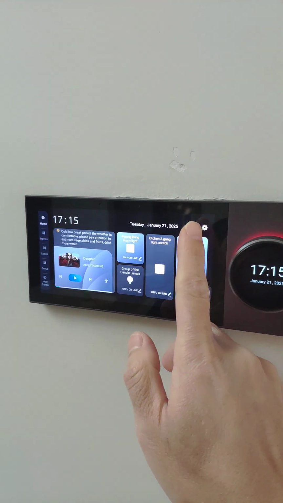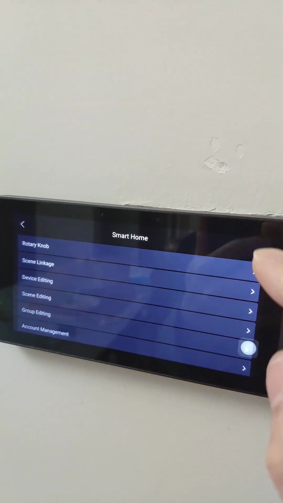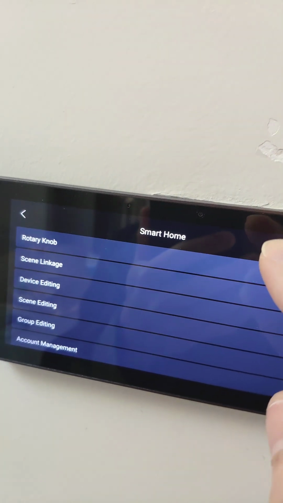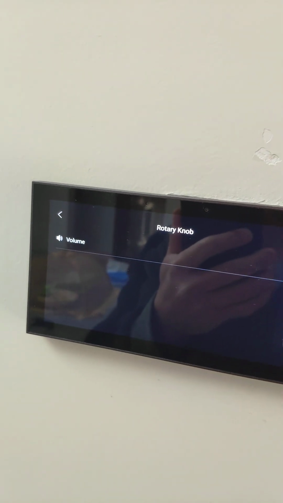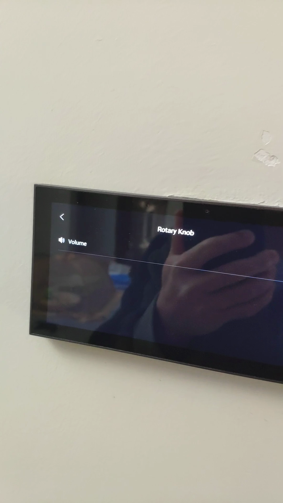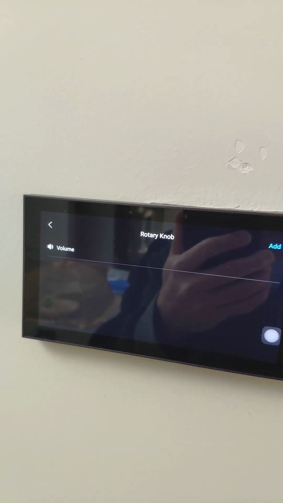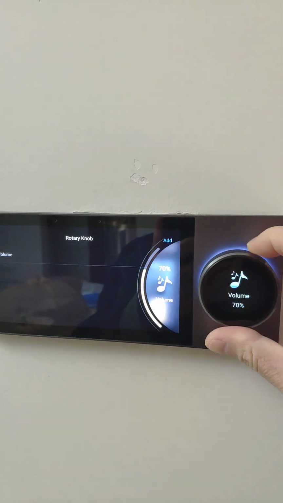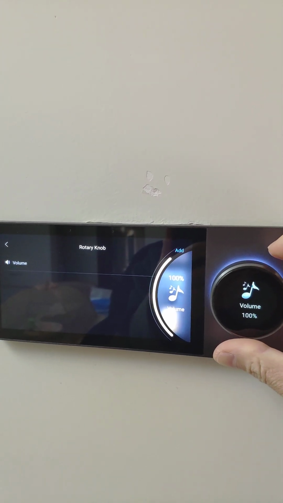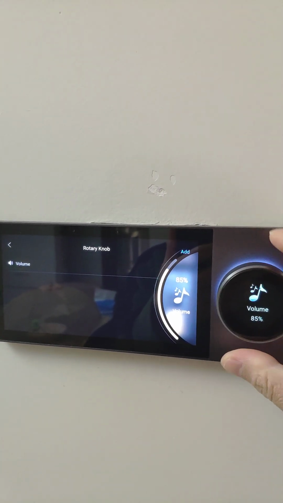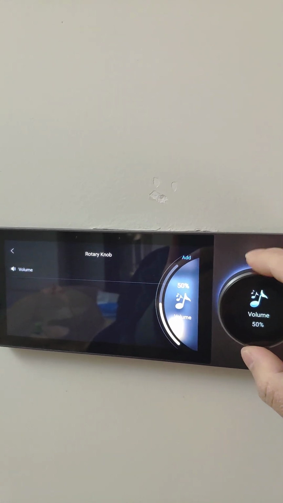Okay, we click the settings and then smart home. On the top, you can see the rotary knob, and we click inside to configure. As default, you can use the rotary knob to adjust the volume of the panel. Okay, you can see rotate right to increase the volume, and rotate left to decrease the volume. Okay,